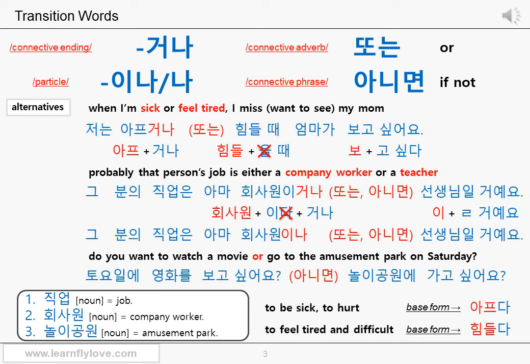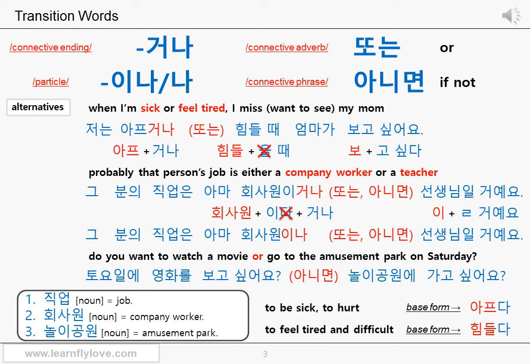토요일에 영화를 보고 싶어요? 아니면 놀이공원에 가고 싶어요? And as you see, 아니면 is in brackets. It means it can also be omitted when you think those are just two different questions. Like, do you want to watch a movie? Do you want to go to an amusement park? 토요일에 영화를 보고 싶어요? 놀이공원에 가고 싶어요?